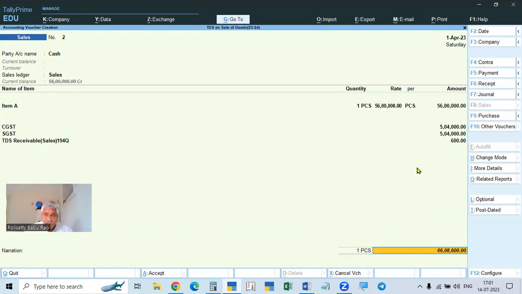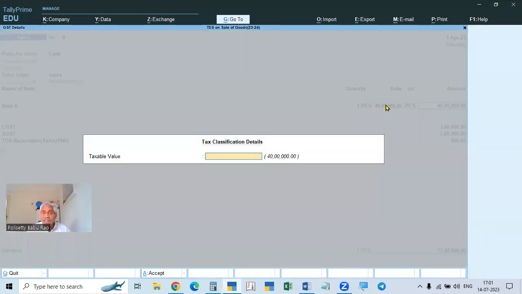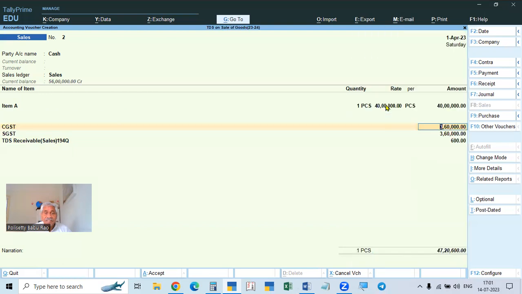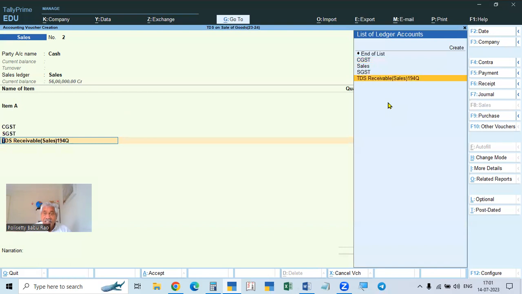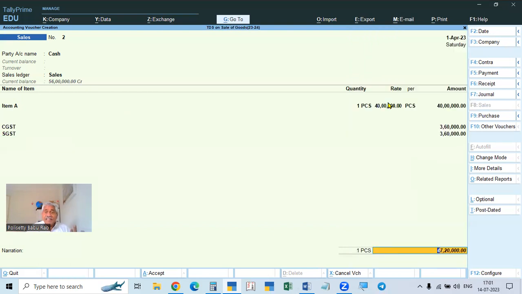Suppose the first bill is not 56 lakhs. The first bill is only 40 lakhs. In this case, 40 lakhs is less than the limit, so there is no TDS because the buyer will not deduct any amount. We will not show any TDS amount either. So like this, we will accept this. For example, this is the first bill.